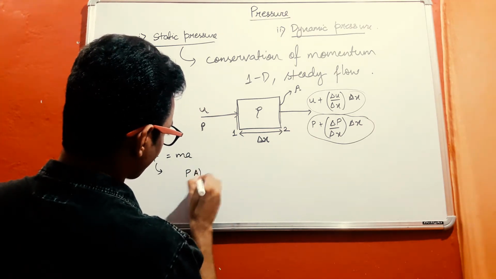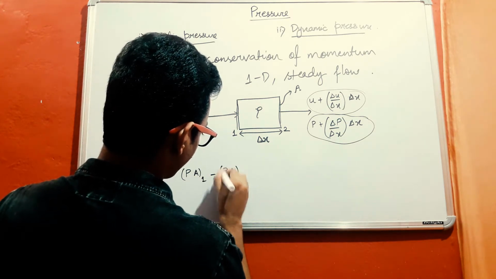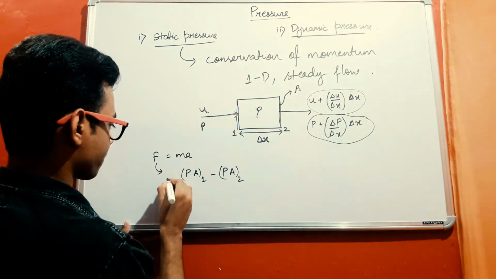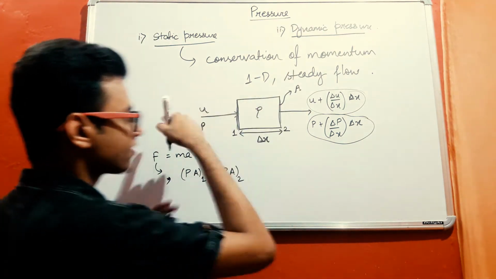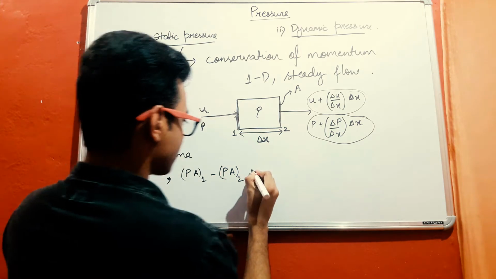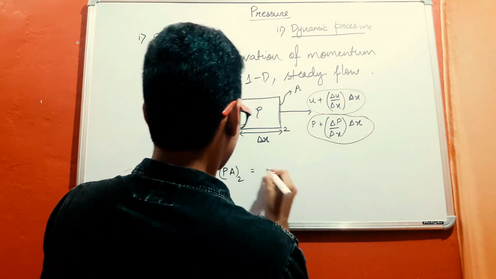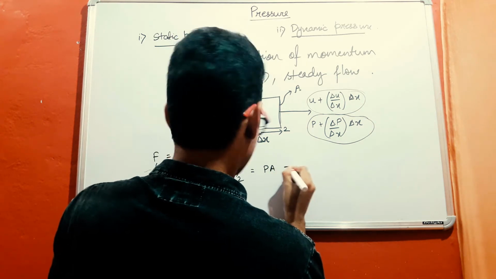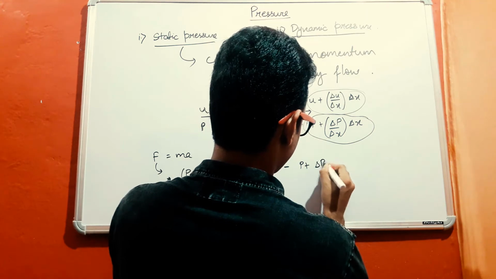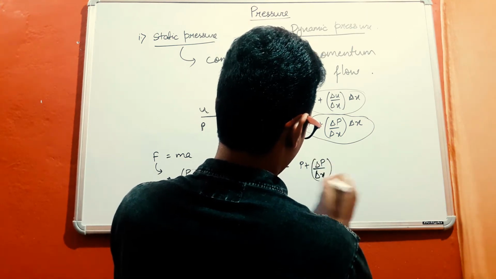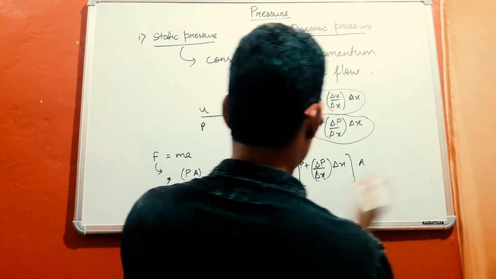P into area at 1 minus pressure into area at 2, because pressure into area will give us the force at these two. We are considering only the 1D direction, means one dimensional, in this x direction. So this can be written as P into A minus P plus delta P by delta x into delta x, and that is multiplied by nothing but area.